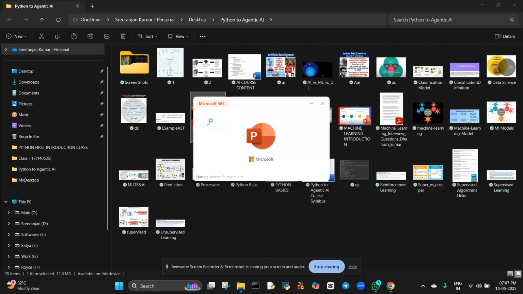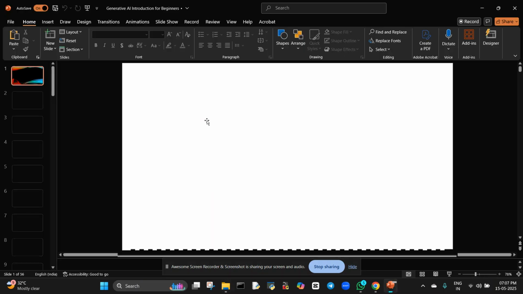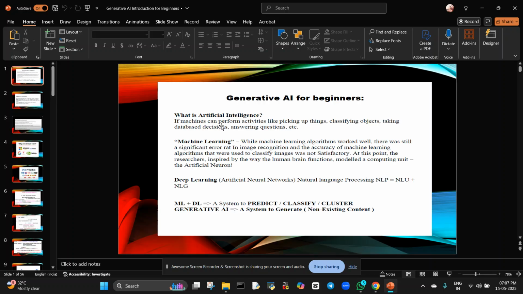Why do we need agentic AI? What is the purpose of agentic AI? All these things are covered here. First of all, what is AI? AI is artificial intelligence, isn't it? If machines can perform activities like picking up things, classifying objects, taking data-based decisions, answering questions, all these things come under artificial intelligence.